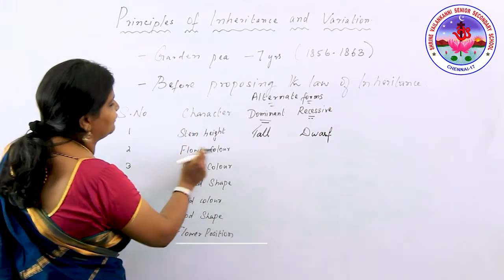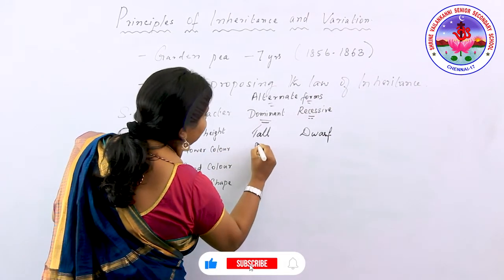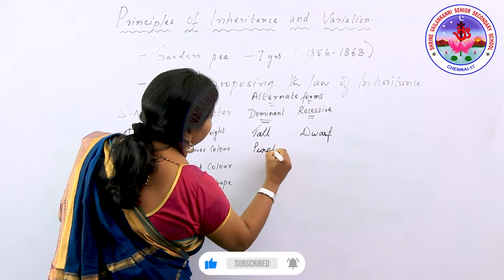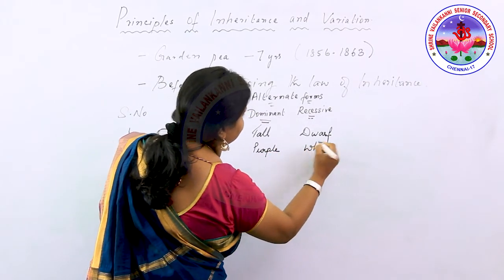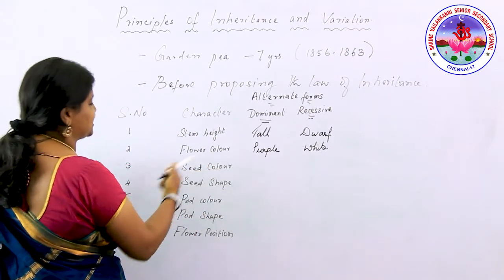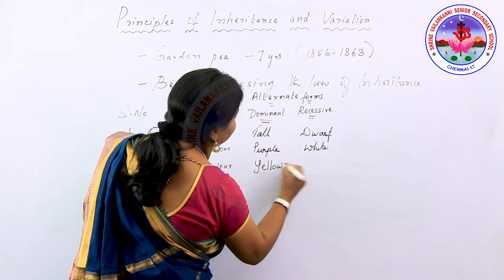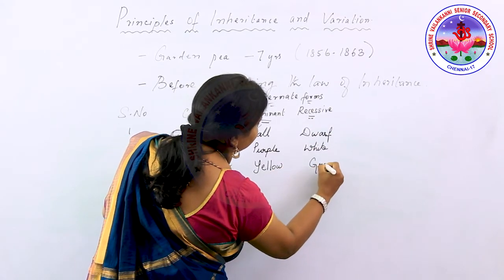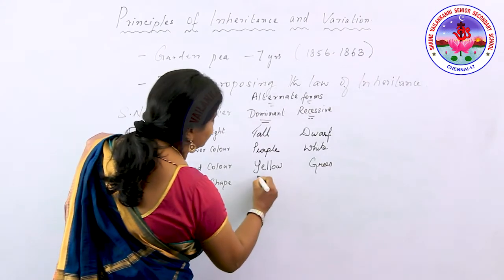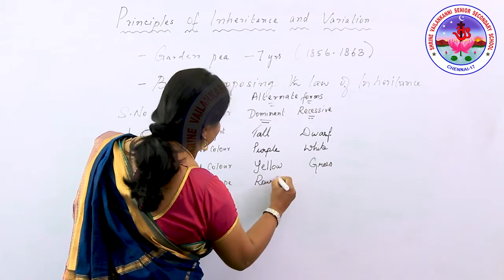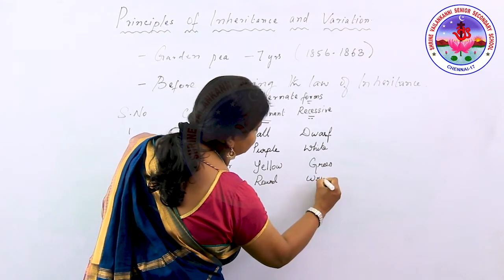Next is based on the flower color. Flower color will be purple as dominant and white as recessive. Next one is about the seed color. Here the seed color, the dominant will be yellow and the recessive will be green. Next, based on the seed shape, when you take the contrasting characters, one will be round and the other one wrinkled.